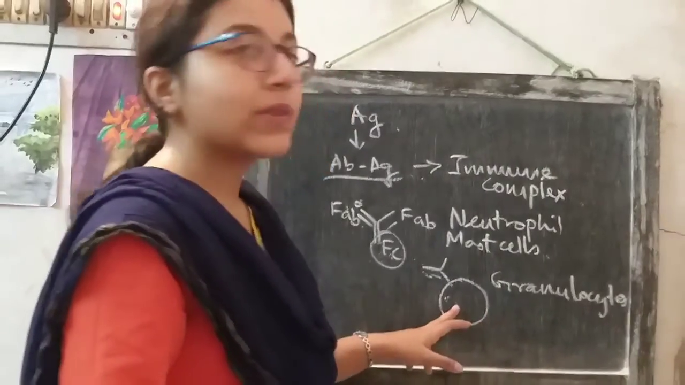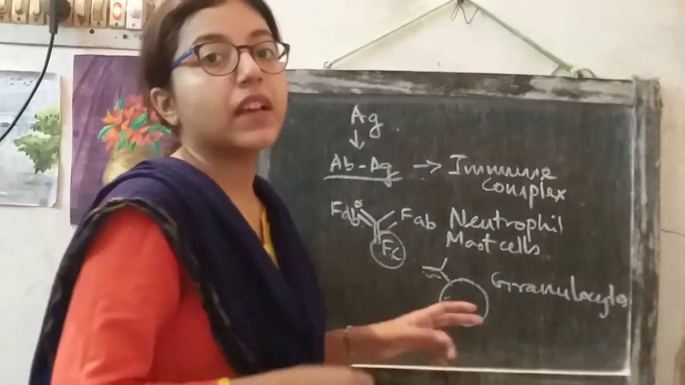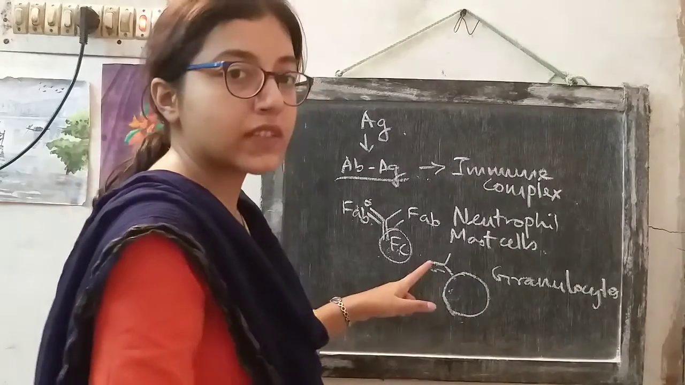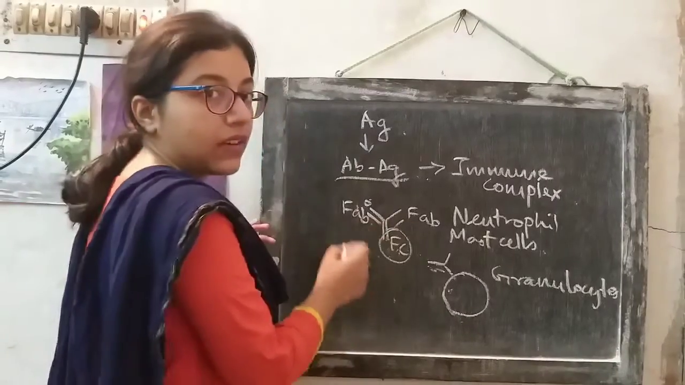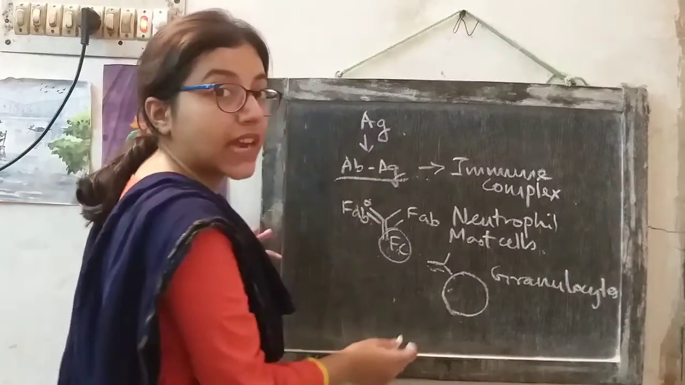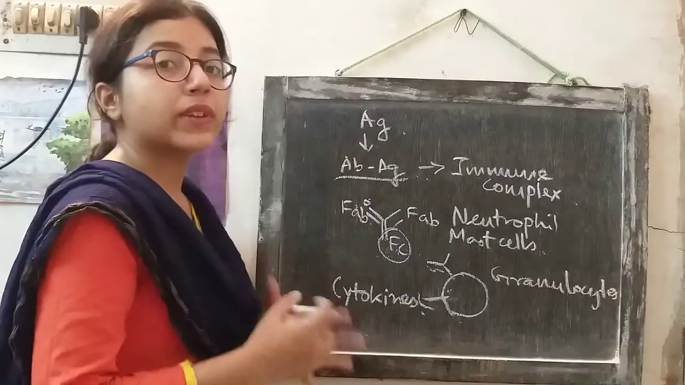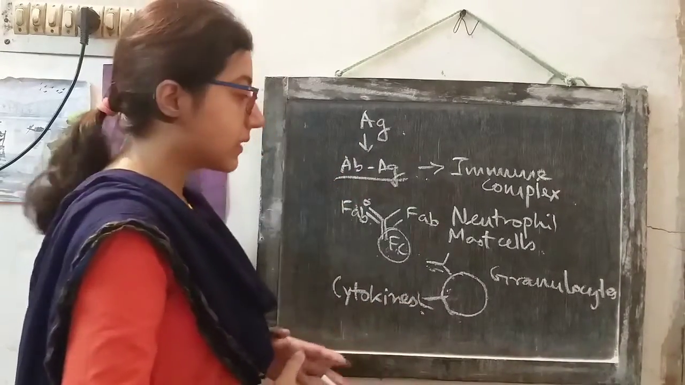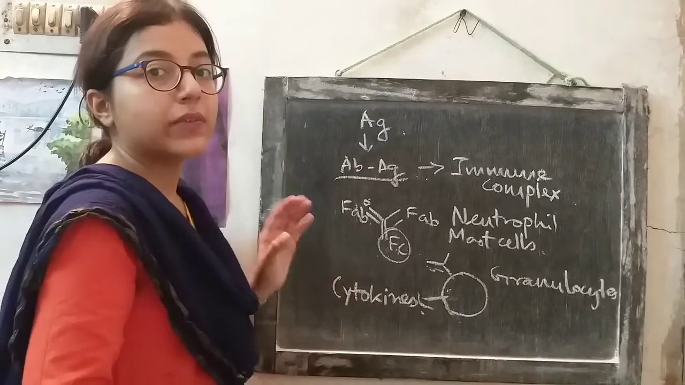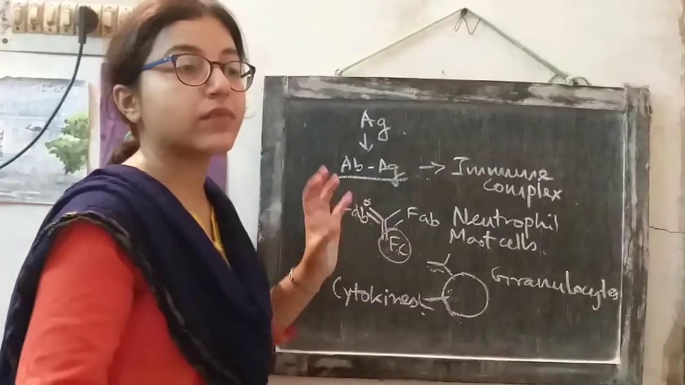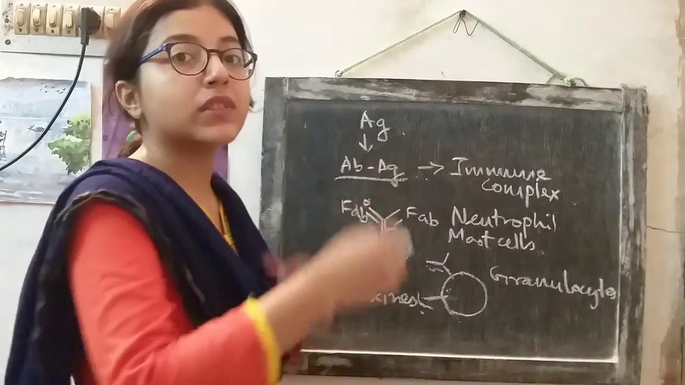These granulocytes will then secrete cytokines. Once these immune cells having Fc receptors are bound to the immune complexes, they will secrete cytokines. Different types of cytokines will be released and these cytokines will mediate the entry of these immune complexes from the blood vessel to the tissues.